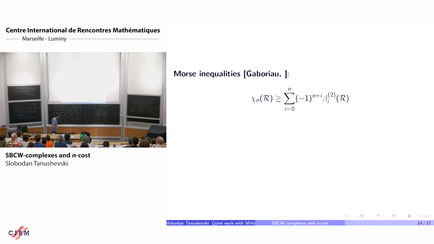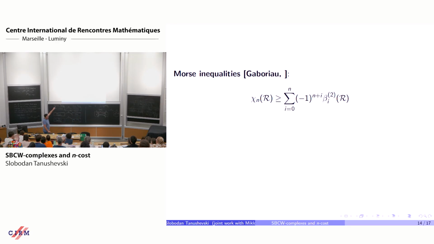Now, connection to L2 numbers. In his seminal paper on L2 numbers of standard Borel equivalence relations, Damien proves Morse inequalities. Here, R is a standard Borel equivalence relation. On the left side, we have the truncated Euler characteristic. On the right side, we have the alternating sum of L2 numbers.